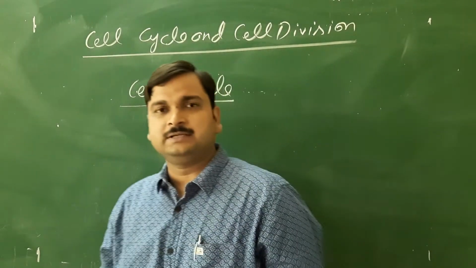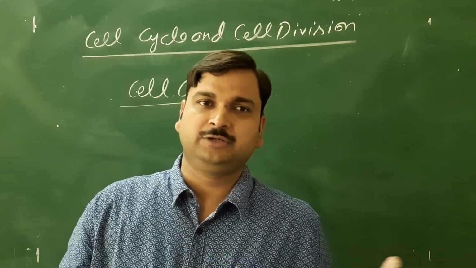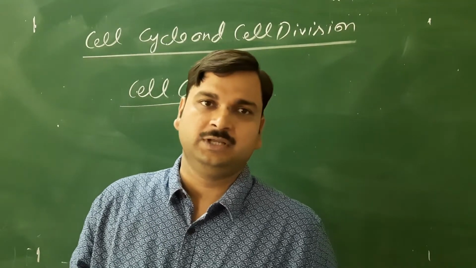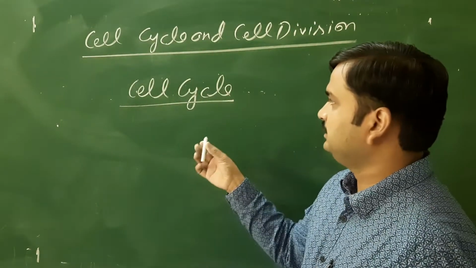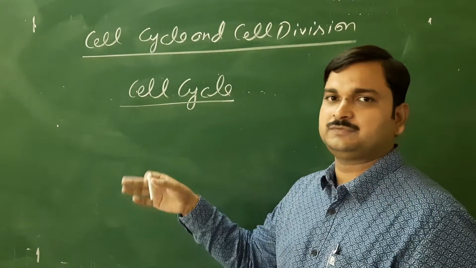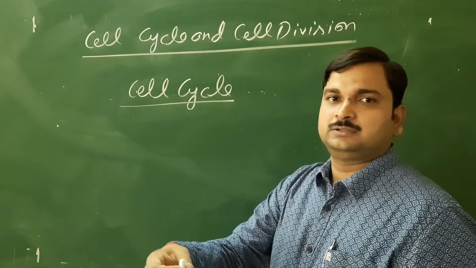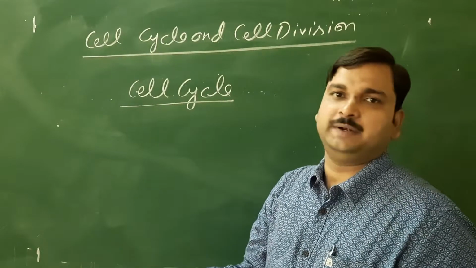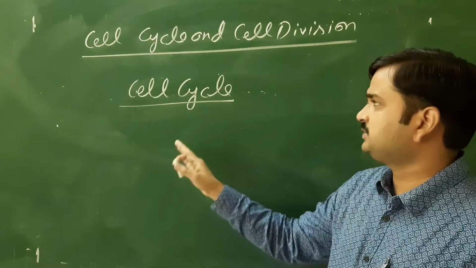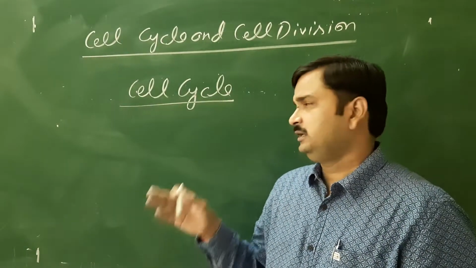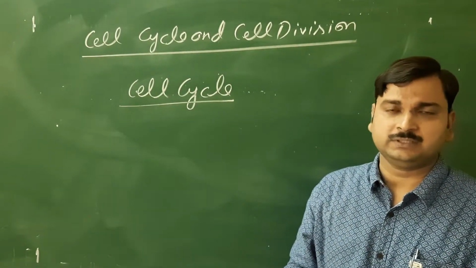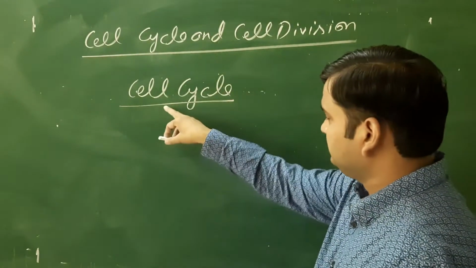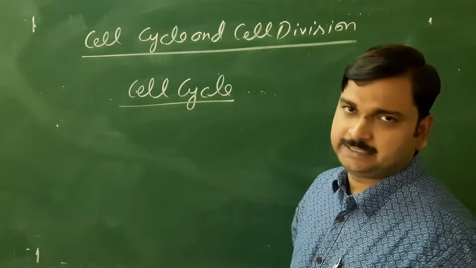When the cell division takes place, it will occur in a very sequential manner. It does not depend on the need of the cell, that the cell has thought to divide and automatically it has divided. No. There is a proper step, a proper sequence that will be followed by the cell, then only it will divide. Clear?